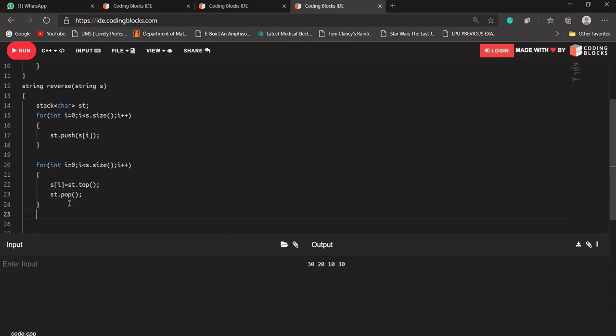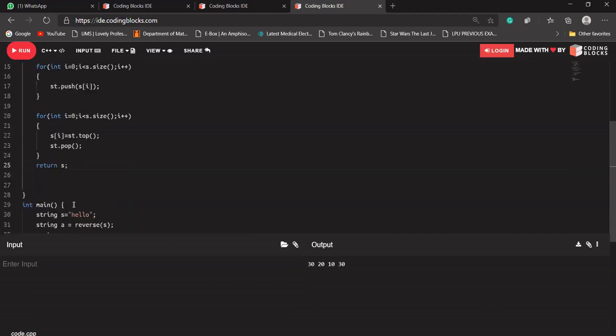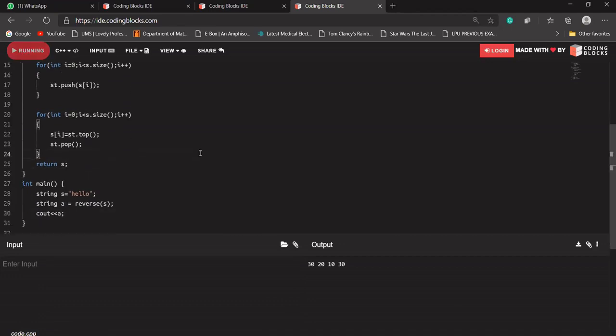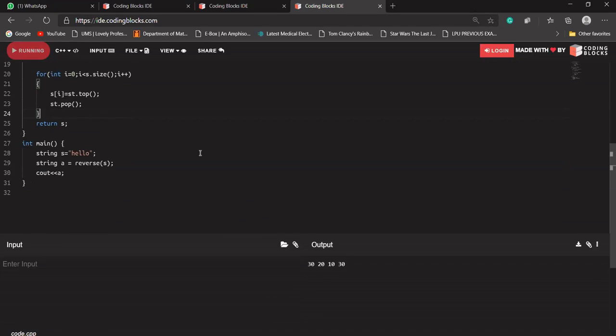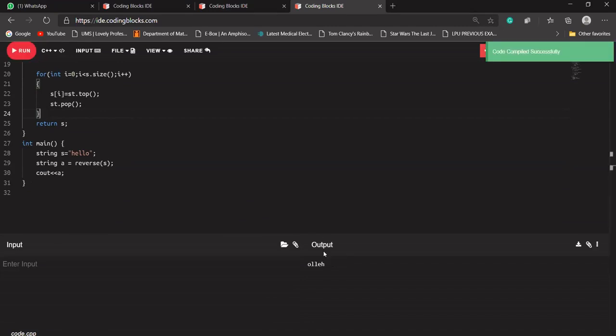So in our string s, the reverse will be stored. Let's return our s.